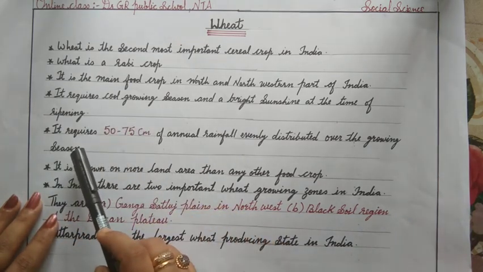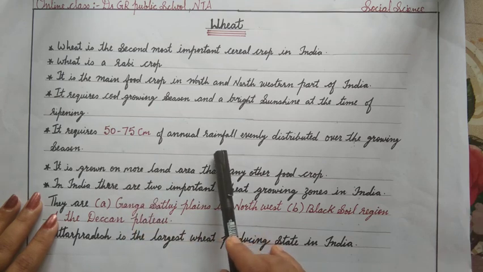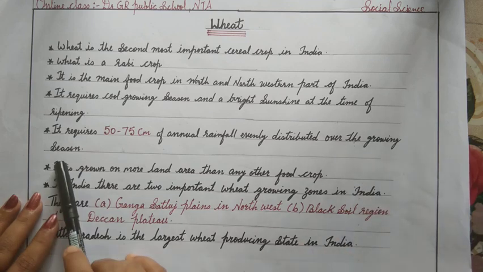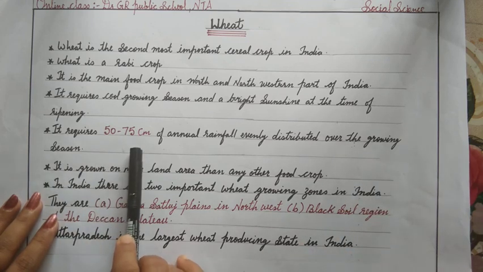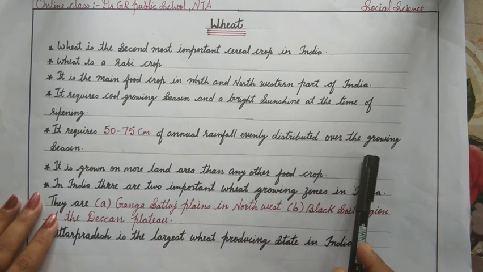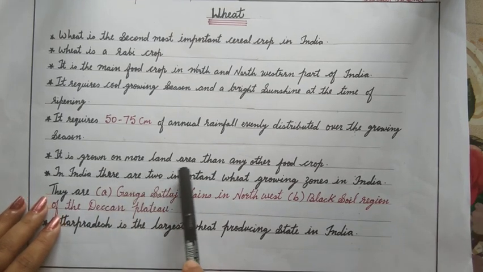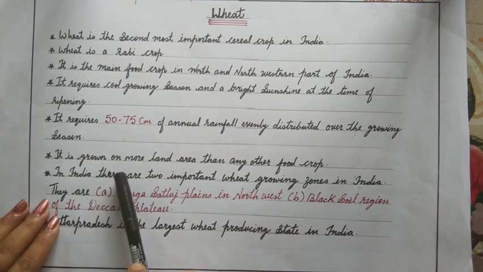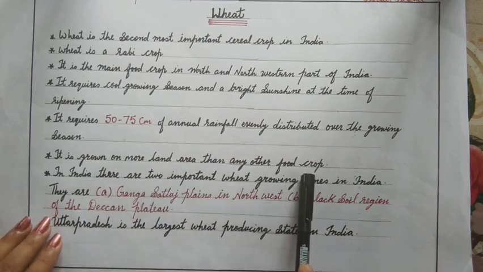It requires 50 to 75 centimeter of annual rainfall evenly distributed over the growing season. It is grown on more land area than any other food crop.